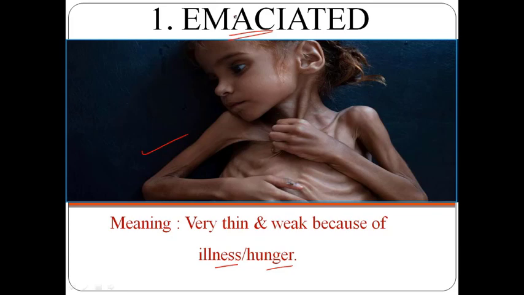So I'm just splitting it like this. Hima, see, it. So Ima is there, which is the name of the girl I'm considering, Hima. And C is there, I'm taking it as she. And eat is there, it is it. Hima, she, it. So I'm making a statement out of it to remember the meaning of this word. Hima, she ate too much, but still she looks very skinny. She looks very ill. She looks very weak. So this is how I am going to remember the meaning of this word.